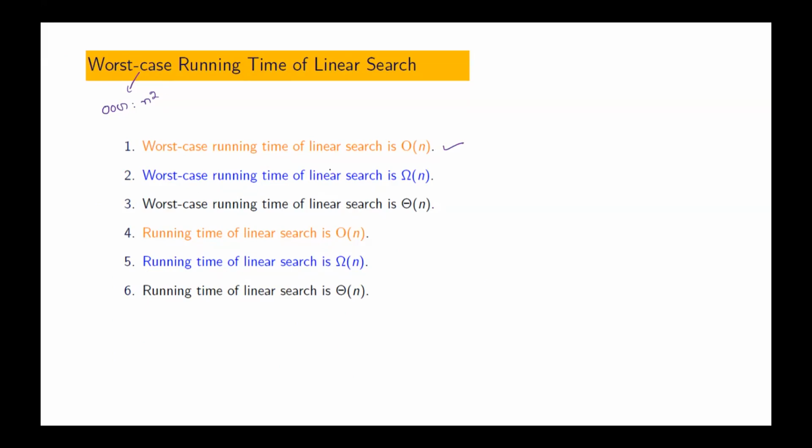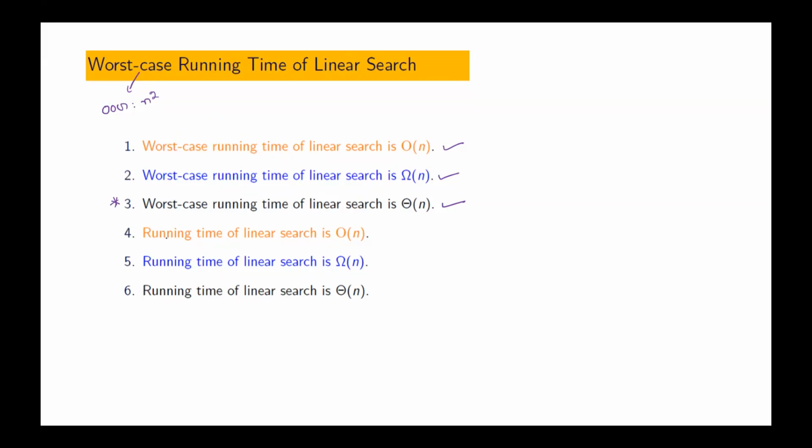Similarly, worst case running time of linear search is big omega of n. Is that true? Yes. The worst case running time of linear search is theta of n. Is that true? Yes. Out of the first three, which is your favorite? Theta of n. So theta of n is the favorite answer.